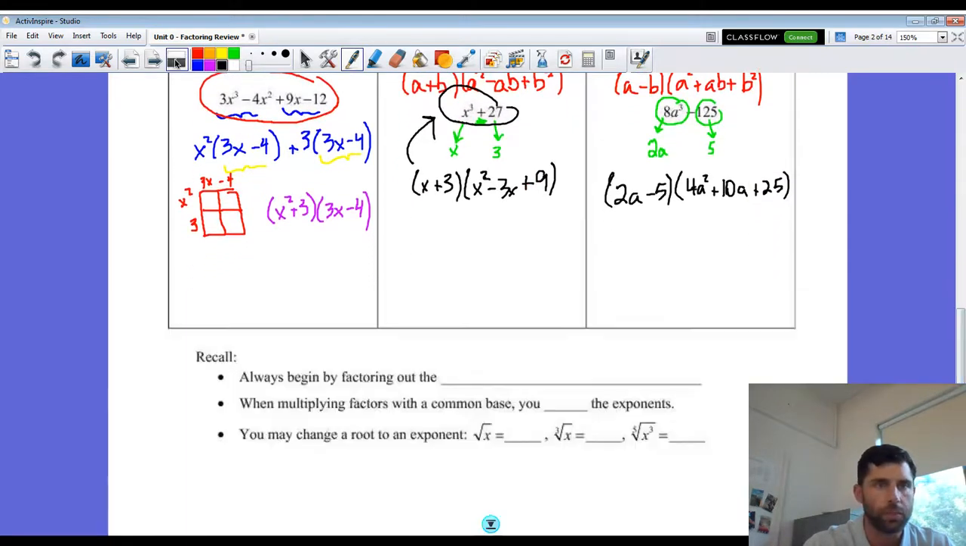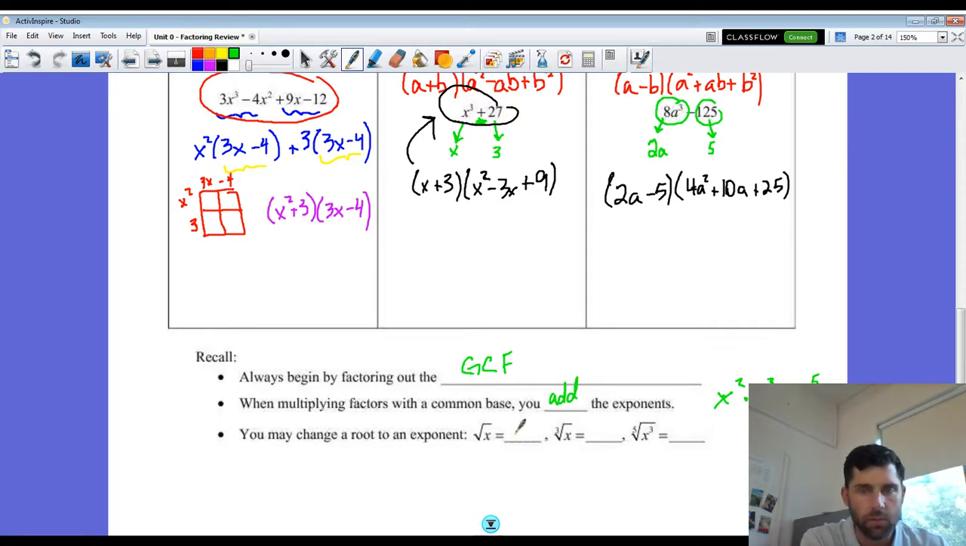All right, and also in your note packet here, I have a couple things just to keep in mind. Always begin by factoring out the greatest common factor, right? If there's an x in every term, if there's a 2 you can factor out, that's always going to make your life easier if you factor that out first. And I'll talk about one of those in a minute. When multiplying factors with a common base, so let's say we have x squared times x cubed, we add the powers. We add the exponents.